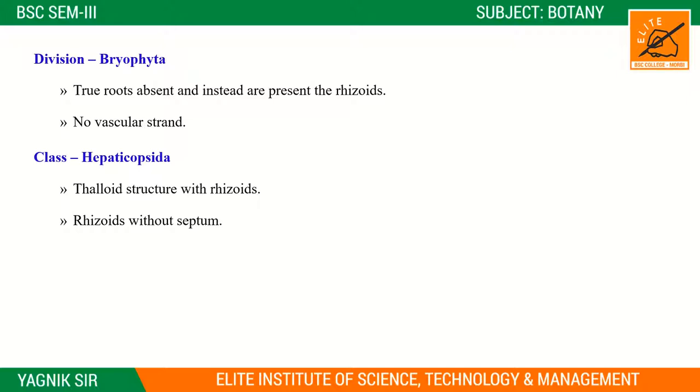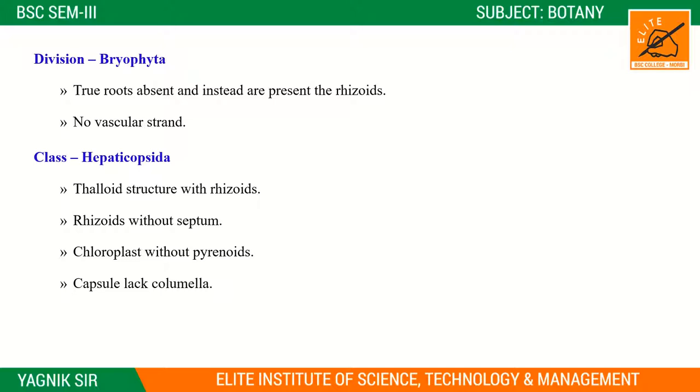Rhizoids are without septa, right? Here no types of septa are placed. Next is chloroplast without pyrenoids. Chloroplast is present in higher numbers, but these chloroplasts are without pyrenoids. Then the sporophytic structure is differentiated into foot, seta and capsule, right?